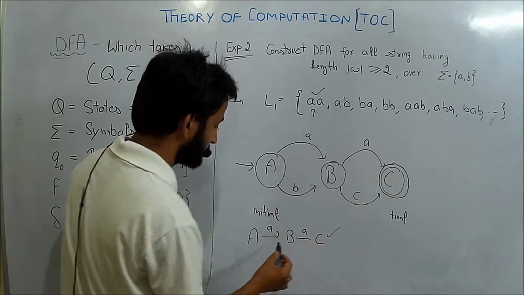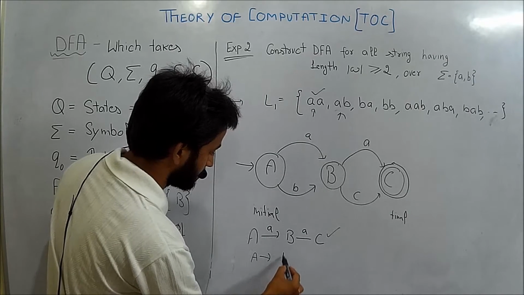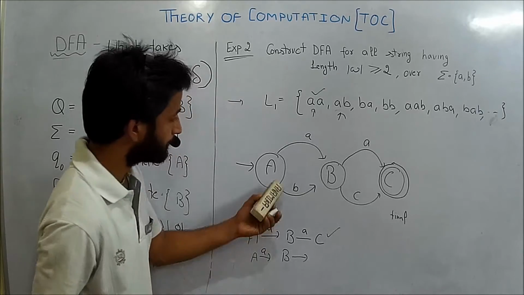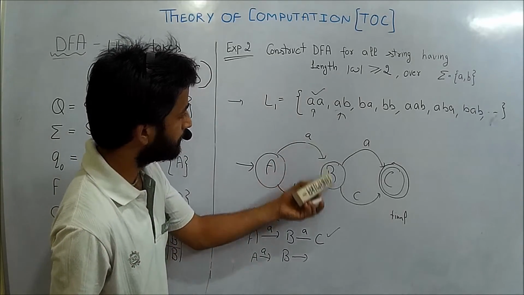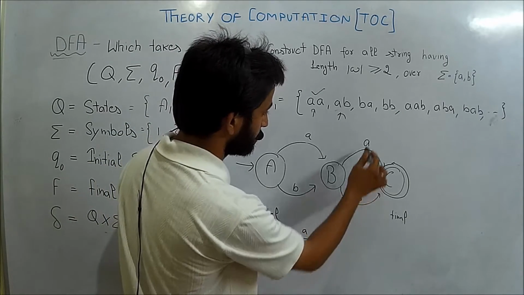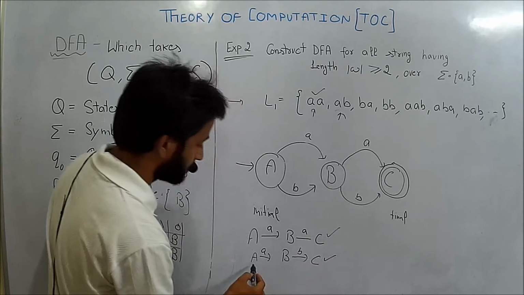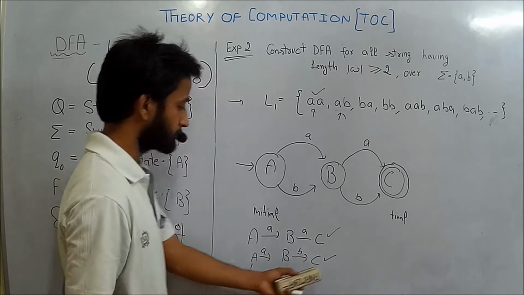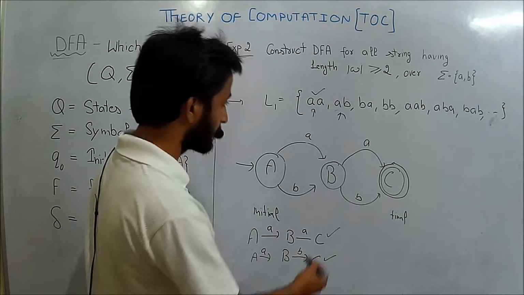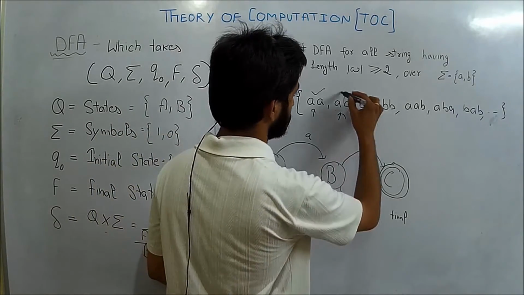So for this string AB, the transition diagram will be: A by taking A will go to B, and B by taking B will go to C, and this one is initial and this one is final. So the string is fully traversed and it reached the final state, that is C. So the string is accepted.